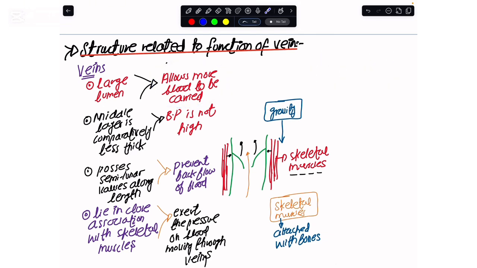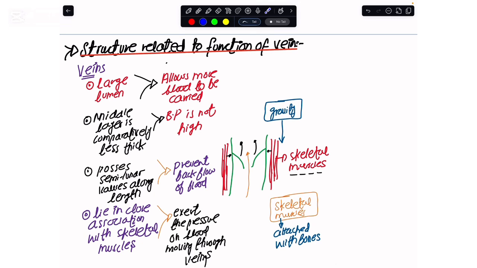The middle layer of the vein is comparatively thin. The reason is that the blood pressure in the veins is not that high, so they need not have a greater thickness of their middle layer. And you know that the veins are bringing the blood from the lower body parts also, and gravity would be acting on this blood downwards, so there could be a backflow of the blood. So what these veins do is that along their length, they have these semilunar valves, and these semilunar valves prevent the backflow of the blood.